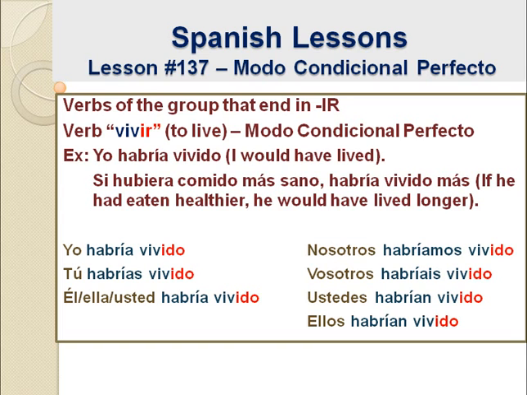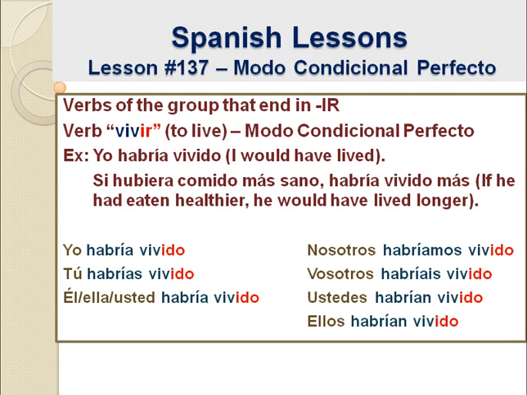Tú habrías vivido. You would have lived. Él habría vivido. He would have lived. Or ella habría vivido. She would have lived. Or usted habría vivido. You would have lived. And here we are talking to somebody. This is the formal you, okay? This is the case when we talk to somebody that is much older than us, or somebody that requires us to address him respectfully, okay?